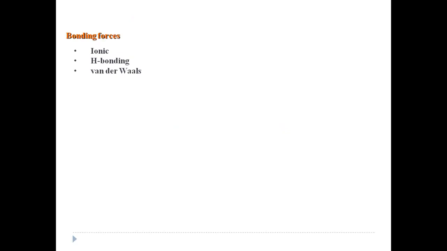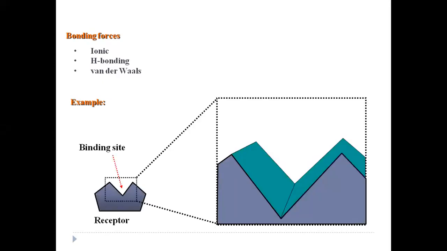Here also the binding forces depend on the structure of the chemical messenger and on the amino acids that are present in the binding site of the receptor. So it can be ionic interactions, hydrogen bonding interactions, van der Waals interactions. Okay. See here, there is an example. Suppose this is a substrate.